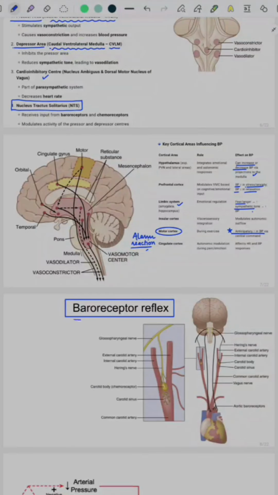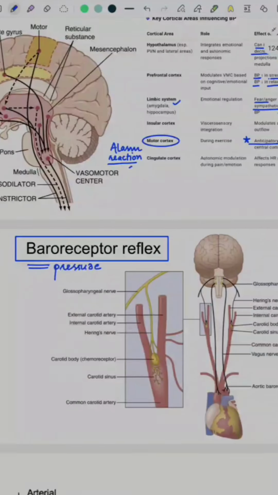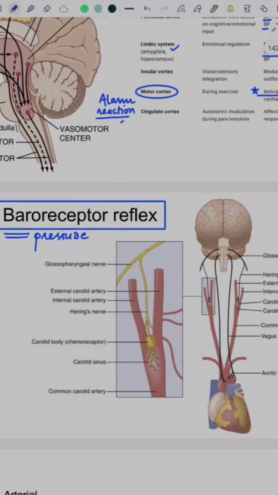The word baro actually stands for pressure itself. So these receptors detect the change in pressures. Now the question arises, where are baroreceptors located? Baroreceptors are located all over the large vessels of the thorax and neck. So all the large vessels like carotid arteries, subclavian artery, descending thoracic aorta, and arch of aorta all have baroreceptors located in them.